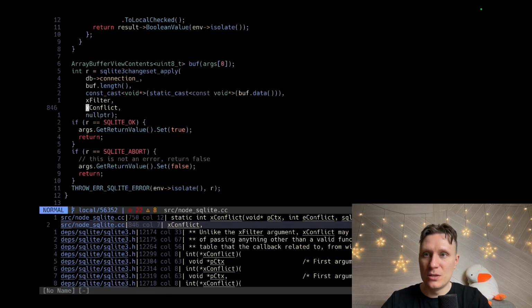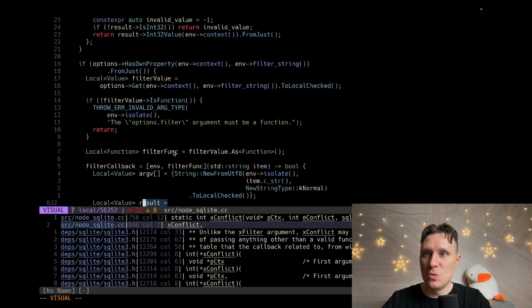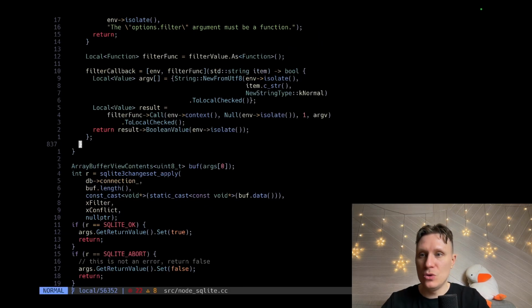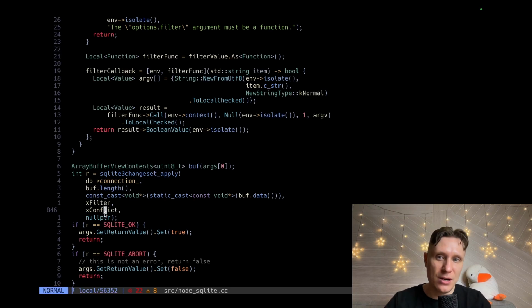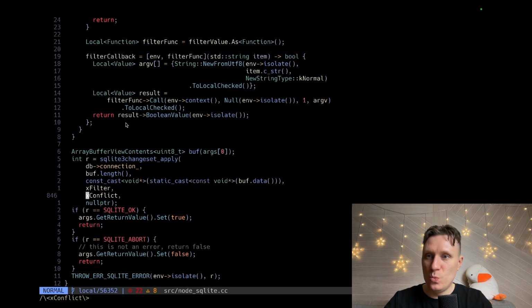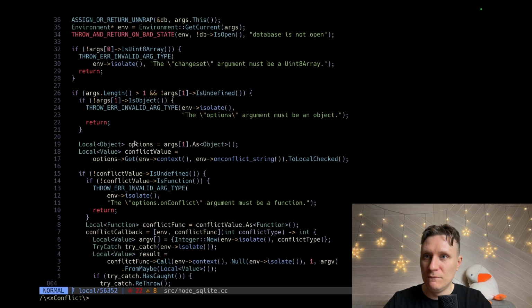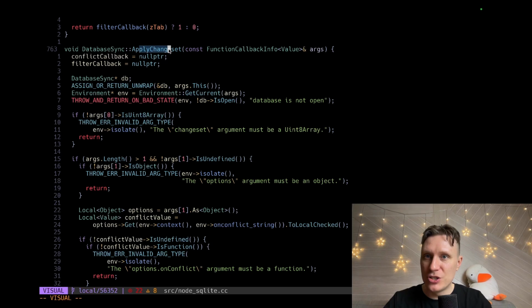And this one here. When you do apply, you pass the conflict resolution handler, and the magic will happen. So when we call apply change set, naturally apply changes is this.